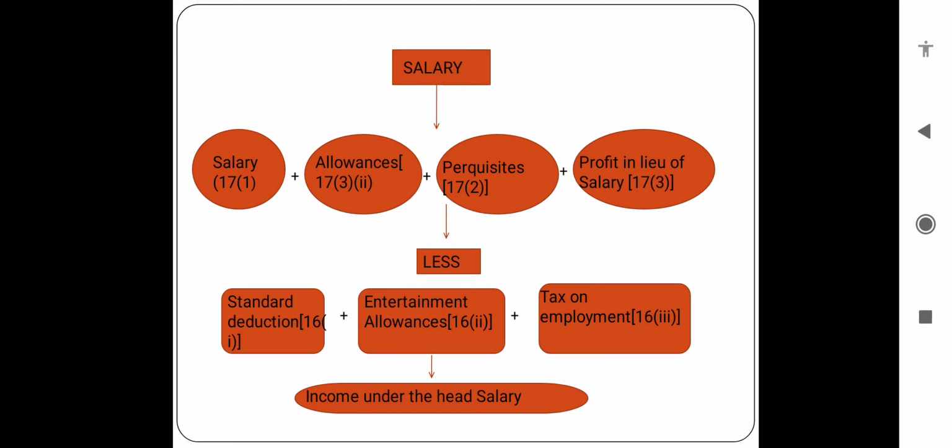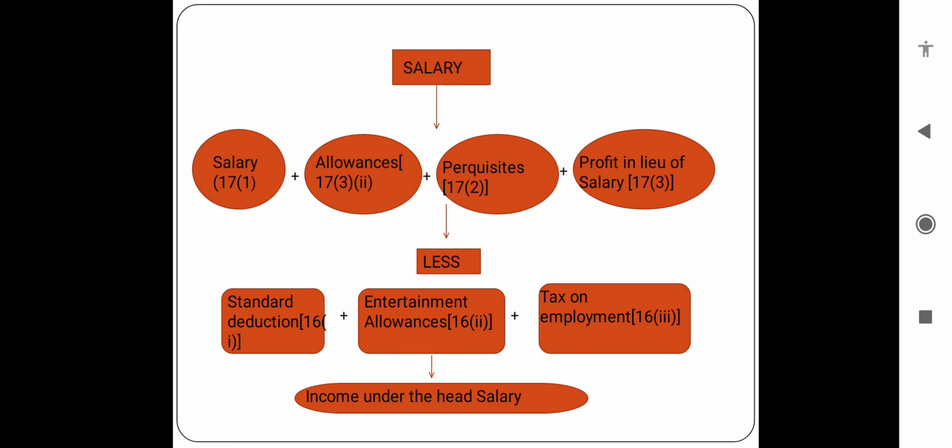Next, add perquisites. The meaning of perquisites is given in section 17 subsection 2 of the Income Tax Act, and also add profit in lieu of salary under section 17 subsection 3 of the Act. These 4 items are added to the salary.